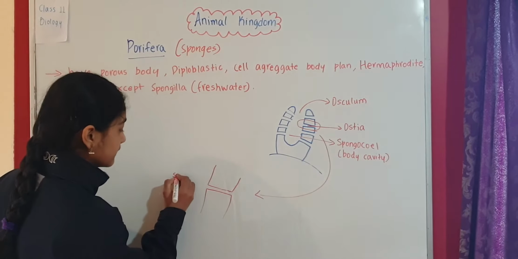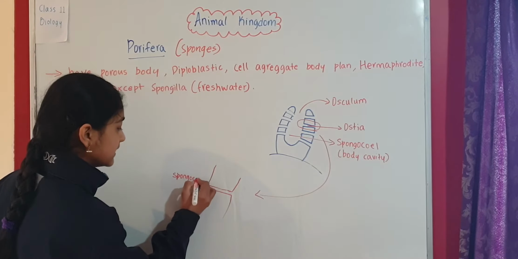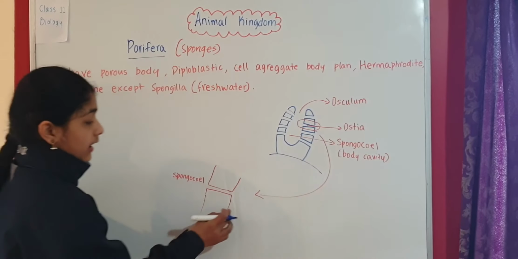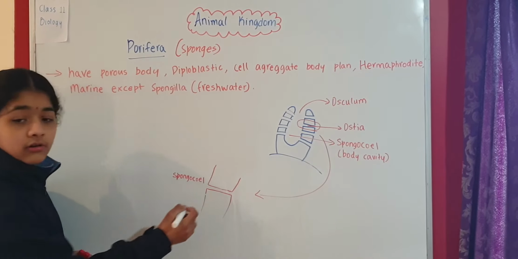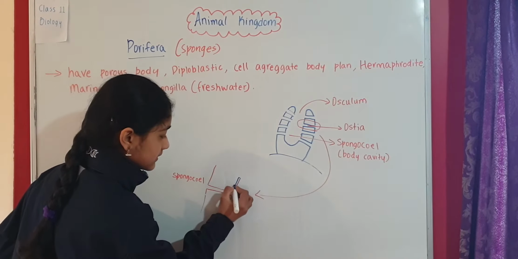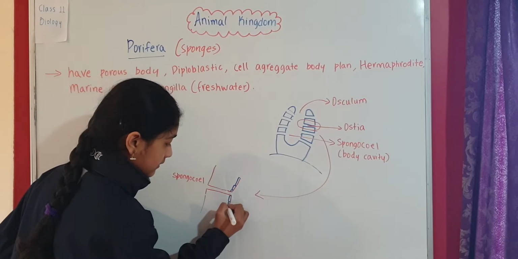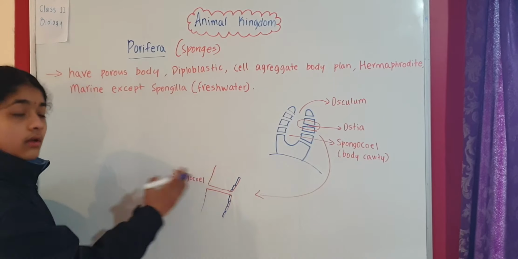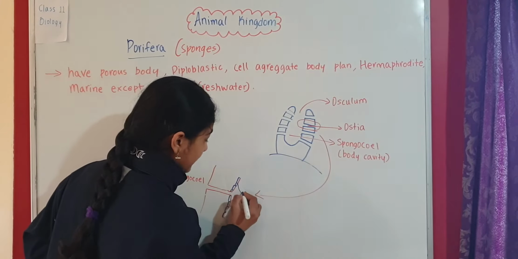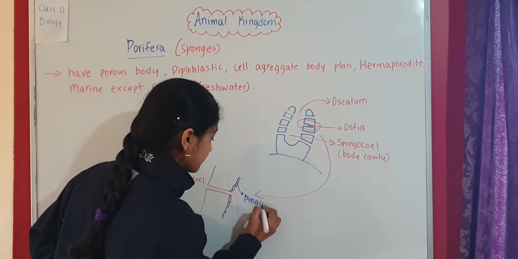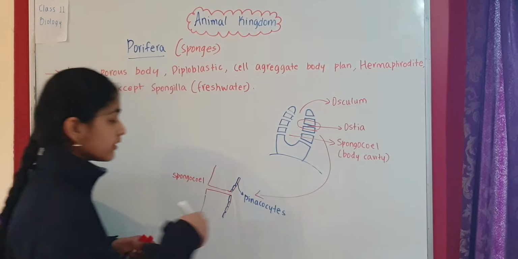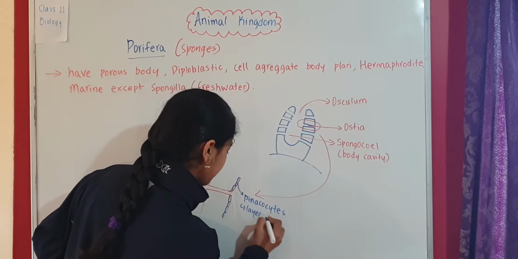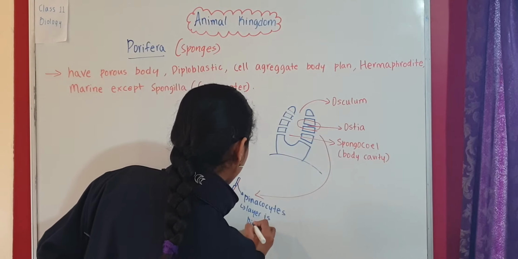So here we can label this as spongocele. On the outer side of this sponge, there are some flat cells, and these are called pinacocytes. And the layer of those flat cells is called pinacoderm.